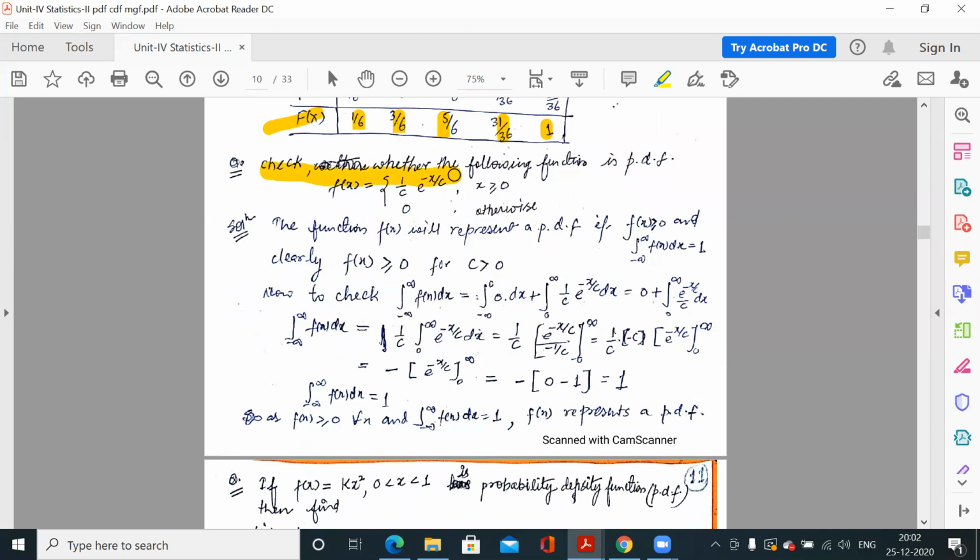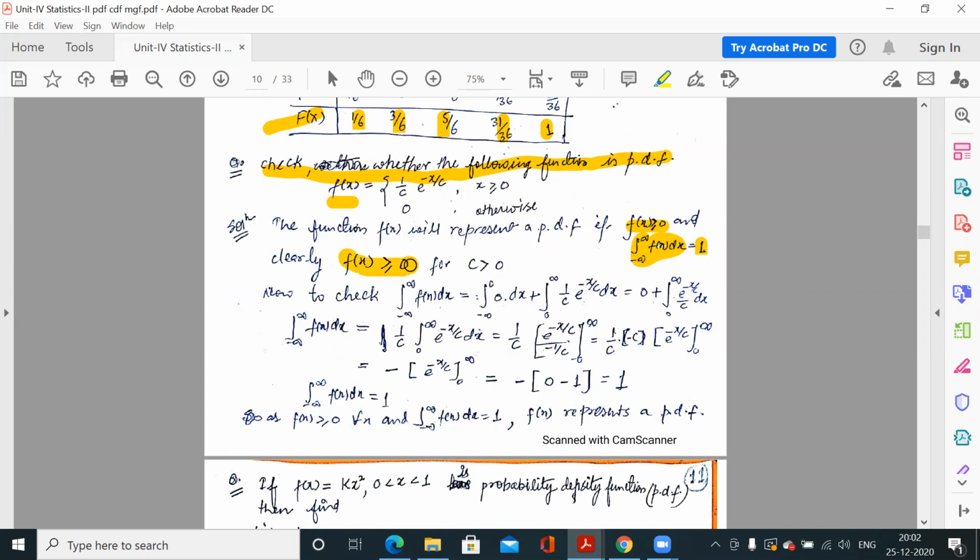Again, check whether the following function is a PDF. So this is your one distribution function. You have to check whether it is a PDF. A function is a PDF when it satisfies two conditions: f(x) must be non-negative for each possible outcome, and the total integration of f(x) must be unity, 1. If this is a PDF, it must satisfy these two conditions.